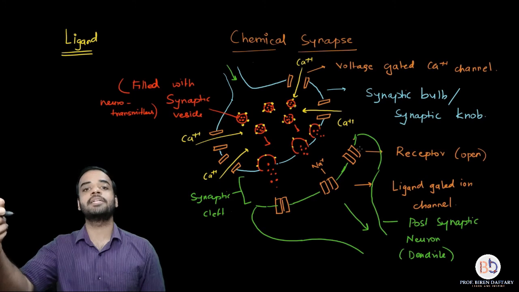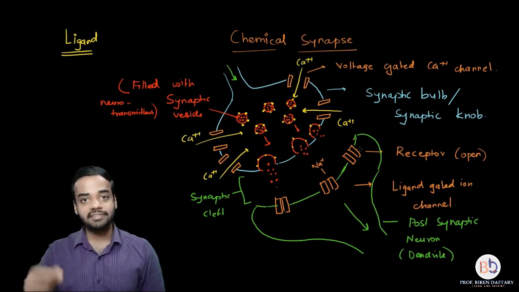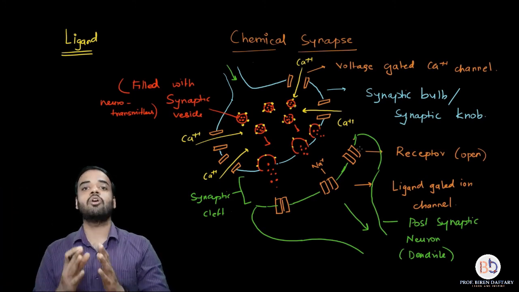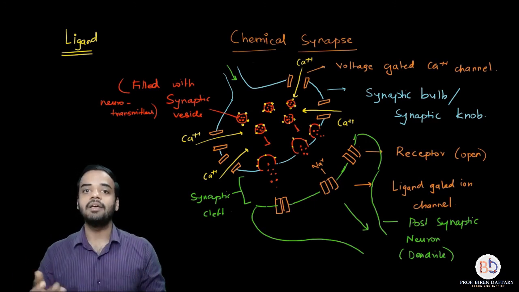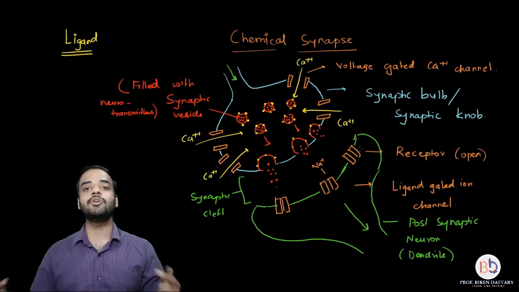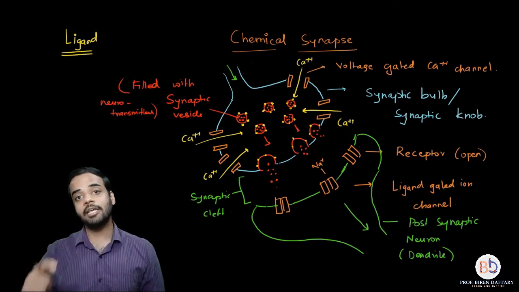Again the neurotransmitter will bind to the receptor which is closed. It will cause the receptor channel to open. Again the ions will flow inside the postsynaptic neuron. Again a new impulse will be generated. So again the impulse can be conducted.